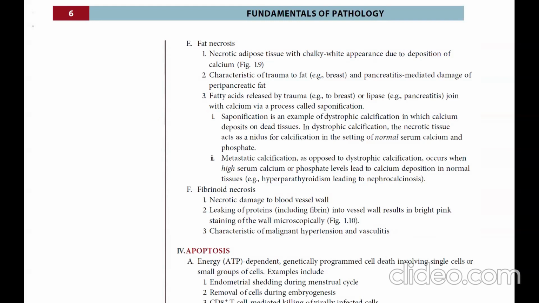In dystrophic calcification, the necrotic tissue acts as a nidus for calcification in the setting of normal serum calcium and phosphate. Metastatic calcification, as opposed to dystrophic calcification, occurs when high serum calcium or phosphate levels lead to calcium deposition in normal tissue. For example, hyperparathyroidism leading to nephrocalcinosis.